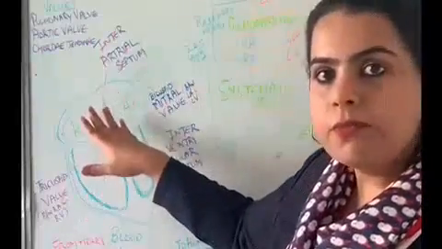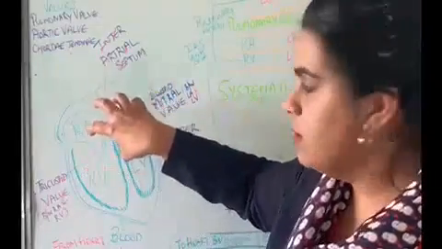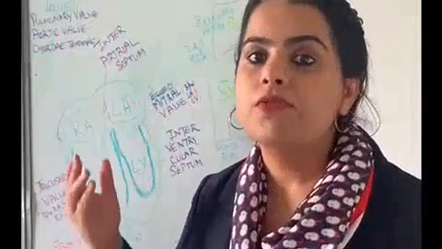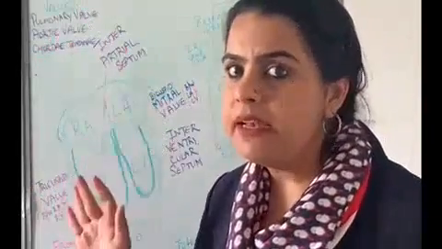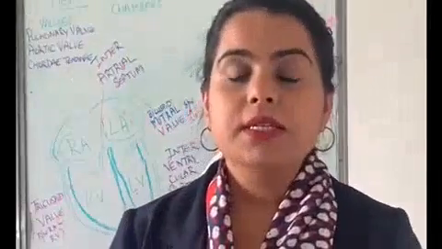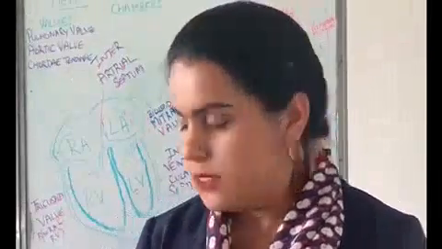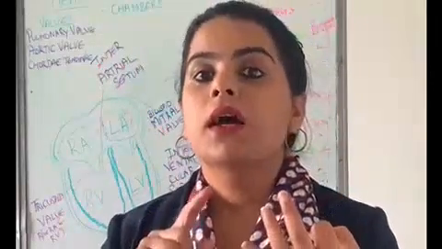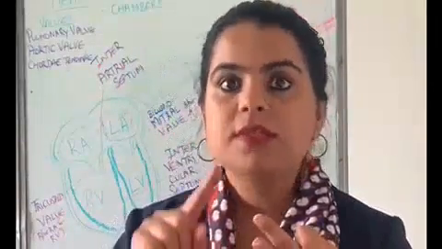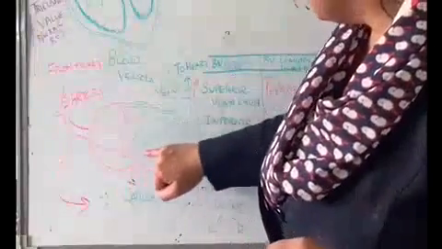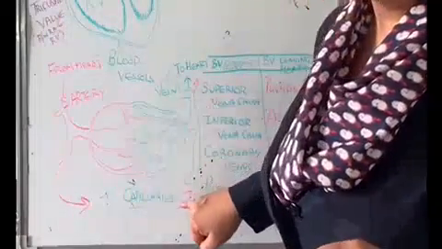Now apart from these four chambers, there are certain valves. We will discuss the presence of valves in the heart a little bit later after discussing the blood vessels. So now we will be discussing the blood vessels. There are majorly three types of blood vessels, that is the arteries, the capillaries and the veins. Okay. So this is the artery, these are the capillaries and this is the vein.